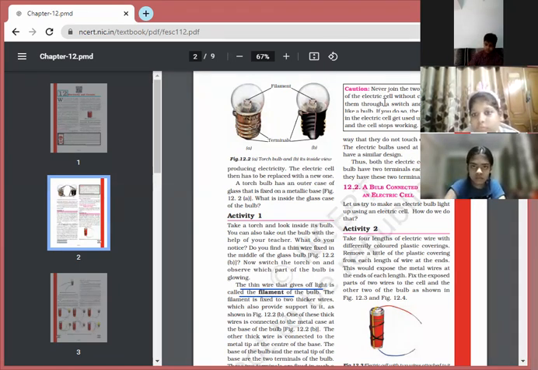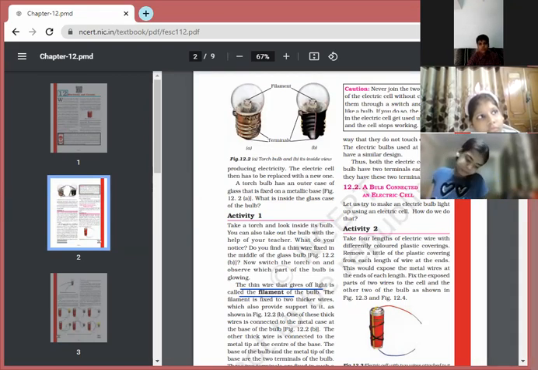Never join the two terminals of the cell without connecting them through a switch or a device like a bulb. If you are using the cells continuously, they may stop working, the chemicals present inside it. Okay. Next comes bulb connected to an electric cell.